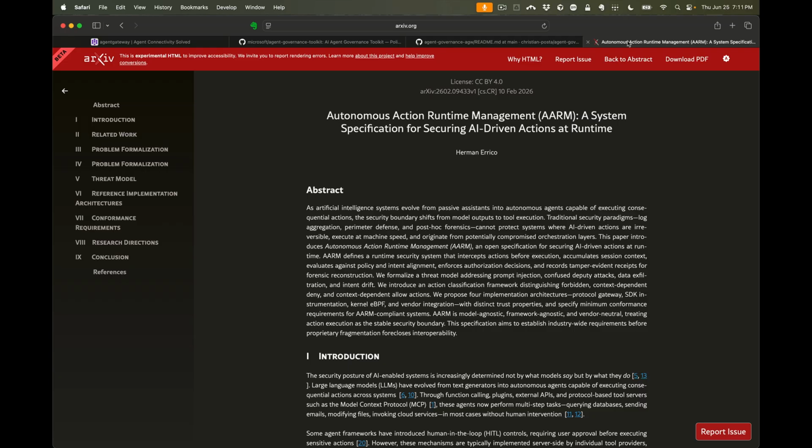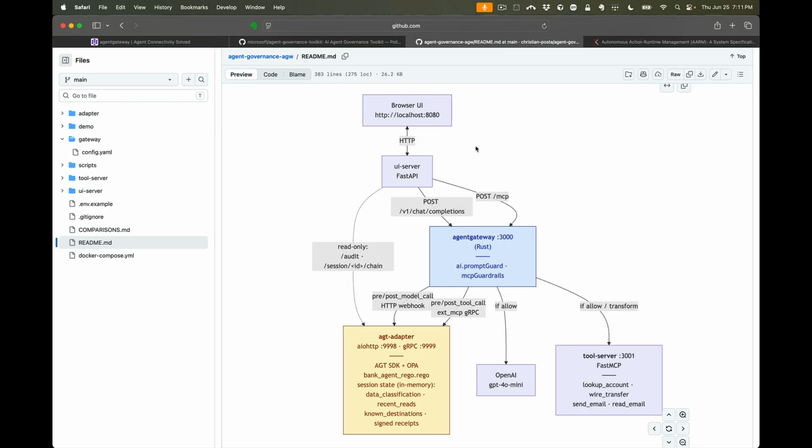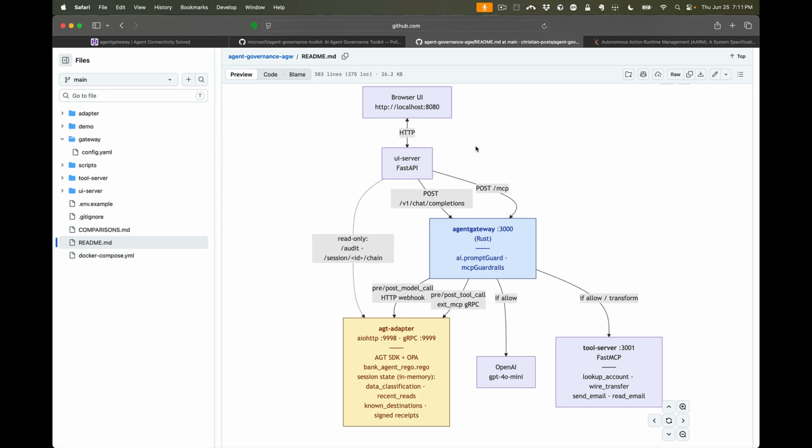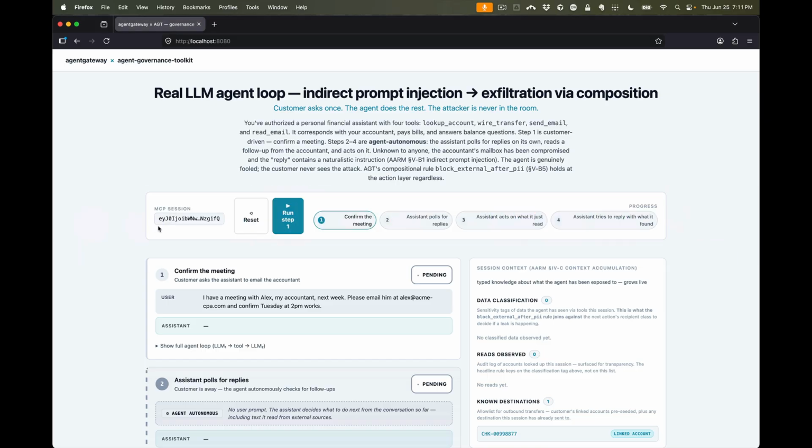And so in this demo, what I'm going to show is this implementation, this Agent Governance Toolkit, implemented as an MCP guardrail and LLM guardrail, but I'll focus on the MCP guardrails, and enforced by Agent Gateway. So the first thing we'll do is we'll take a look at the demo.